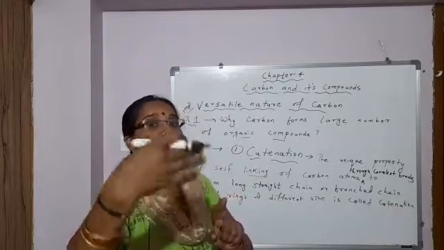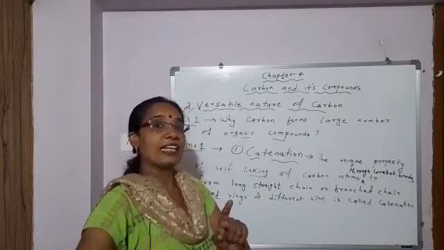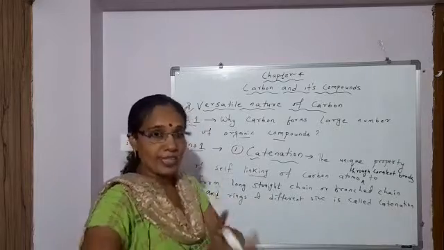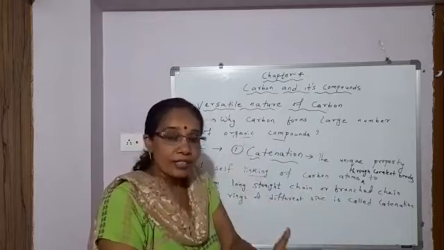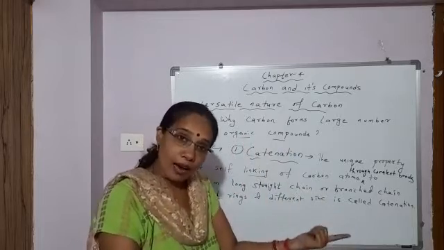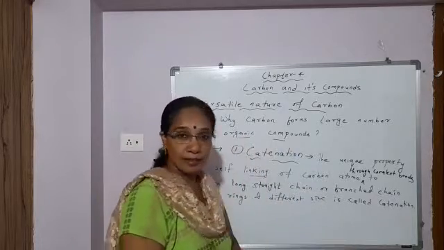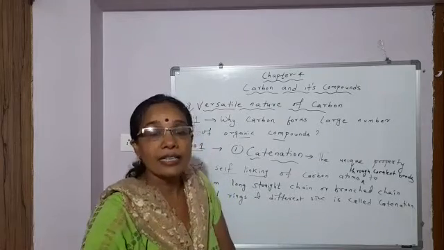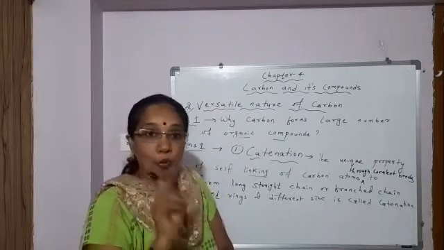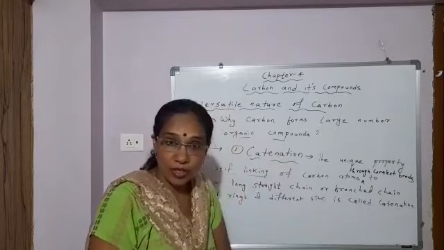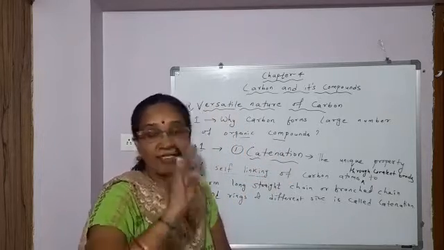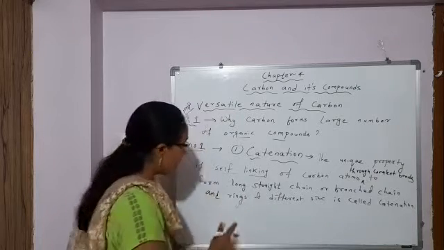One carbon can link with another carbon atom, the second carbon can link with a third carbon atom. This way it can form long straight chain compounds, branched chain compounds or rings of different sizes. So a large number of carbon compounds, or a large number of organic compounds, are there. Now why does carbon show the property of catenation to a large extent? There are three reasons behind it. What are they?